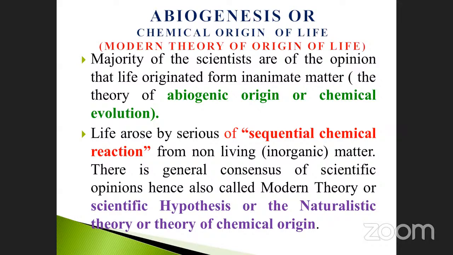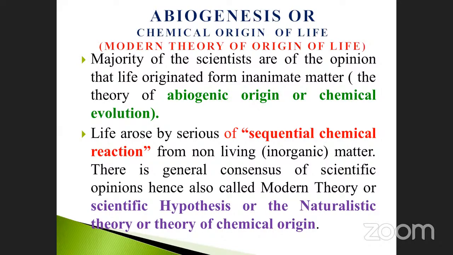See here, life arose by a series of sequential chemical reactions from non-living, that is inorganic matter. There is a general consensus of scientific opinion, hence it is also called the modern theory or scientific hypothesis, or the naturalistic theory, or the theory of chemical origin, because it originated from inorganic matter, which is already present in the earth.